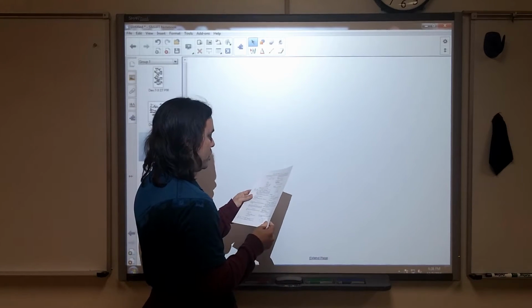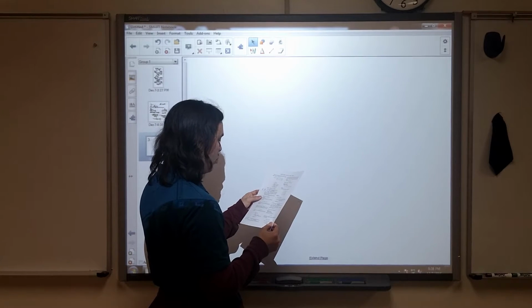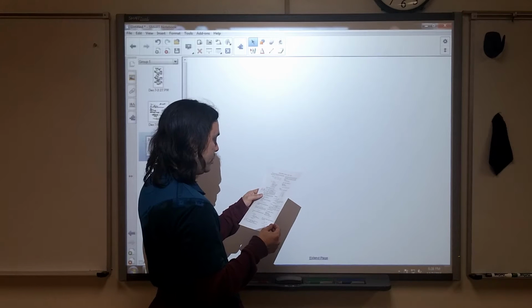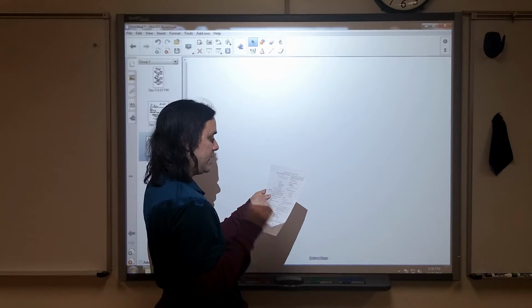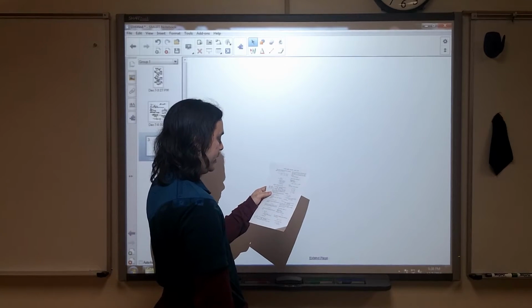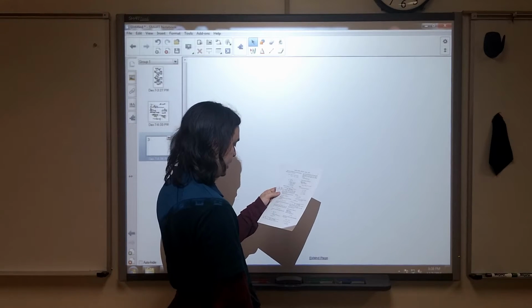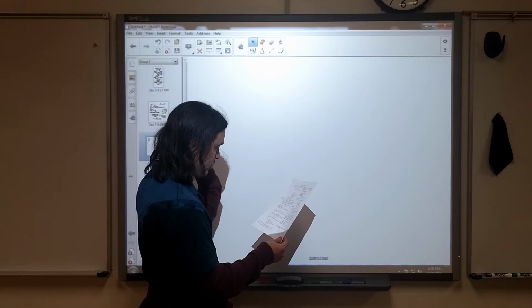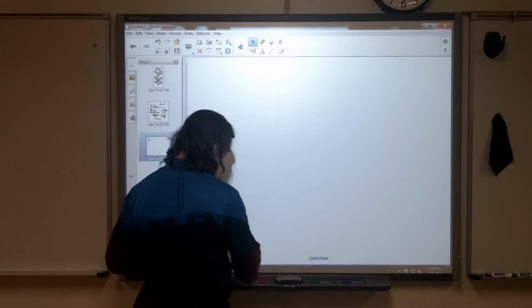an 11-gram bullet is stopped in a block of wood. The mass of the wood is 4.6 kilograms. The speed of the bullet plus wood combination immediately after the collision is 0.37 meters per second. Oh, I apologize. This isn't actually impulse at all. This one's actually just momentum.